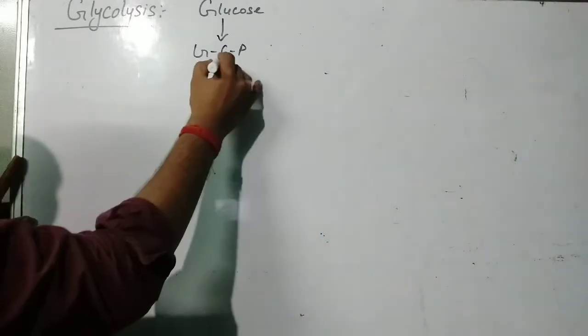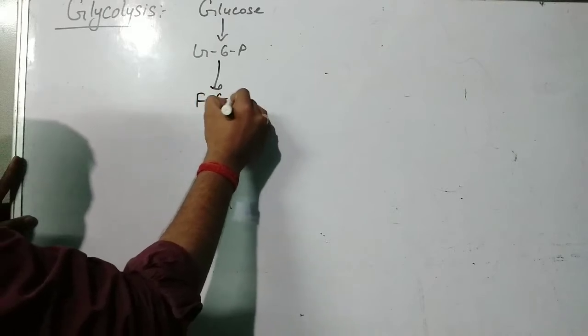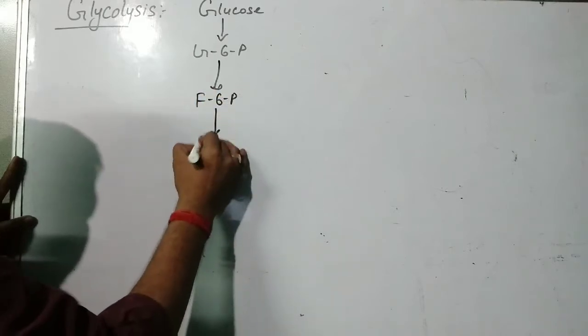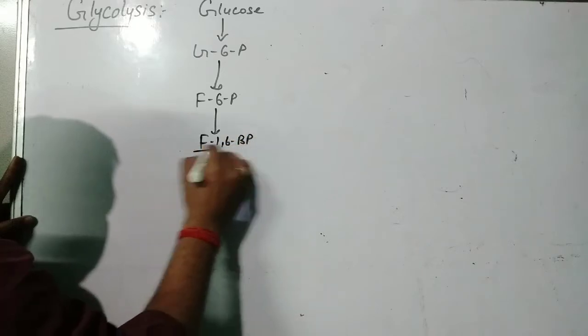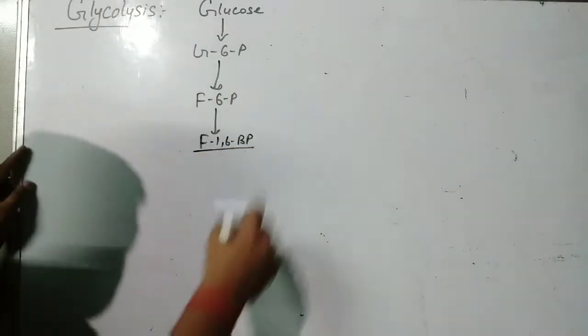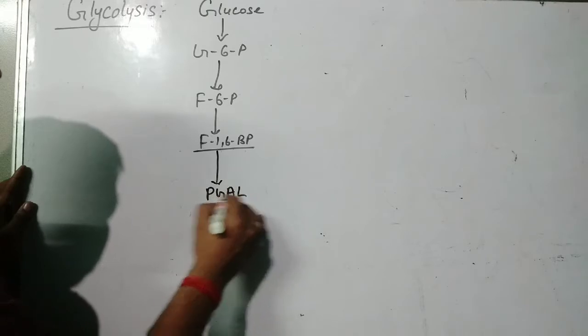You must note it down in your copy so that you can remember the latter part. Then glucose 6-phosphate is converted into fructose 6-phosphate. Then fructose 6-phosphate is converted to fructose 1,6-bisphosphate. BP means bisphosphate. I will write the full name also. Then it is converted into PGAL.